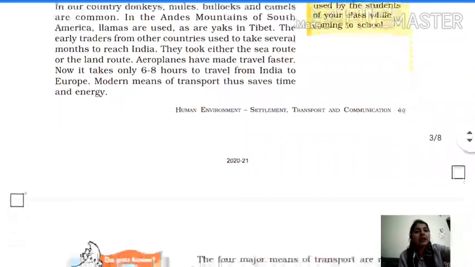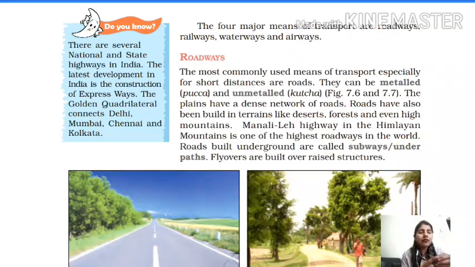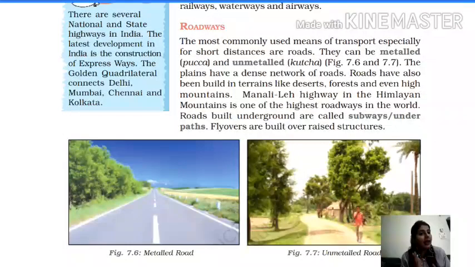So let's see roadways. It also includes in the transport system. What are the roadways? Roadways, the ways of road, right? As if we have to go by bus, by car, the ways which we use, है ना, so that is called the roadways, है ना. So these can be metalled as well as unmetalled. Metalled होते हैं पक्का roads and unmetalled are known as the कच्चा road. As you can see in this picture, metalled road, you can see these are the pakka roads, and the unmetalled, these are the kacha road as well.